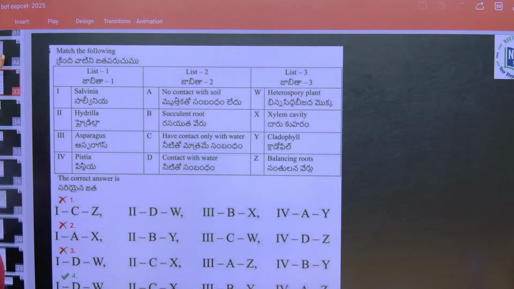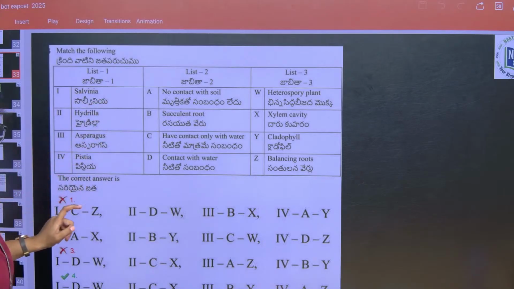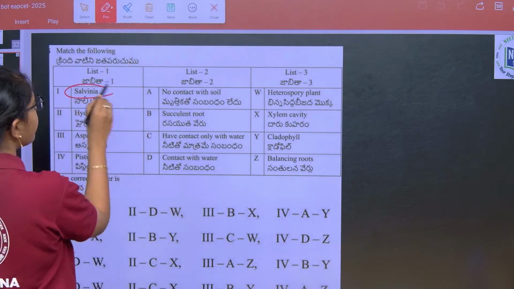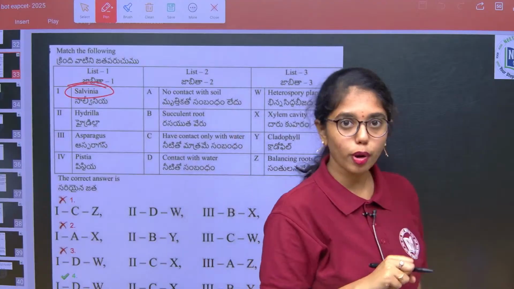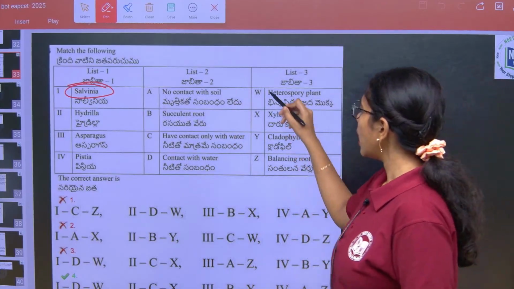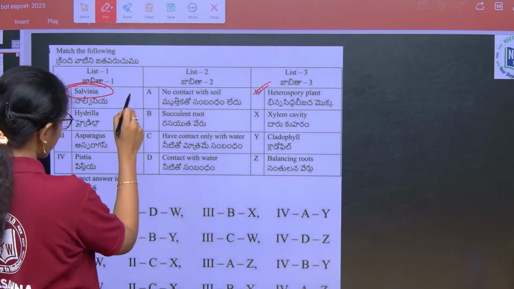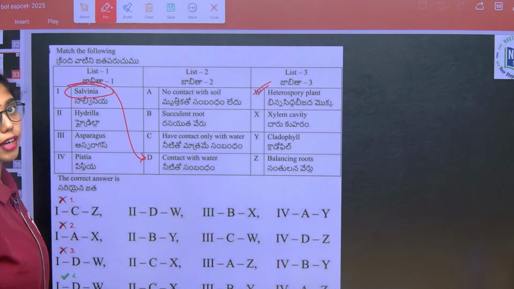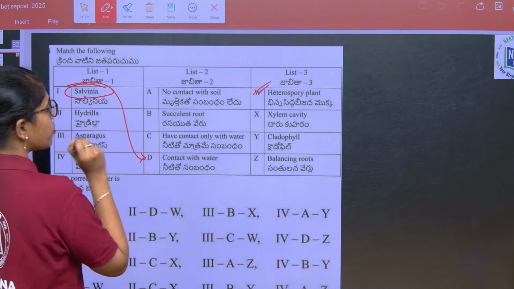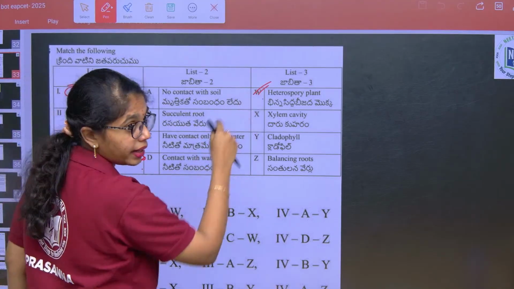And then if you see, list 1 and list 2, this is from plant kingdom. 3 lists have been given, we have to correlate them. Salvinia and Selaginella are having heterosporous condition, right? They are having heterosporous condition and they have contact with water, true. They have contact with water because they are pteridophytes. Pteridophytes, first vascular cryptogams. So, it is 1, D and W.